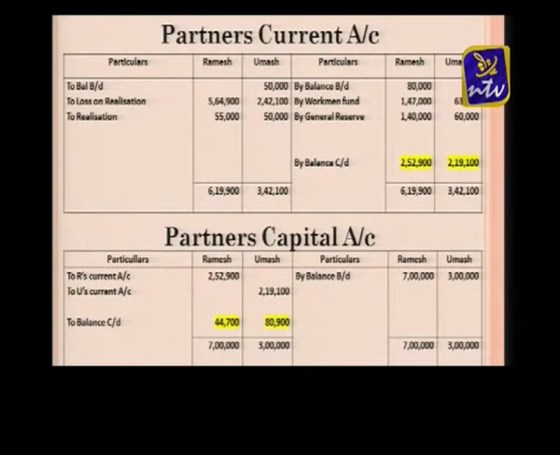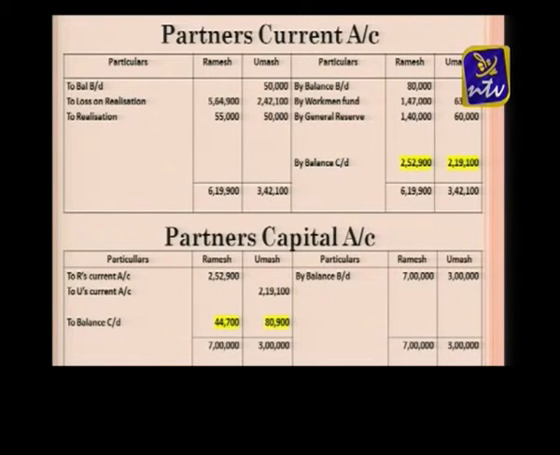You can see that in the partner's current account, 155,000 and 150,000 are on the debit side. These are the two assets taken over by the partners. Now all the entries are over, so you can close the current account. You can see that the credit total is more than the debit total, and that balance I am transferring to the credit side, because here the debit side is more than the credit side.